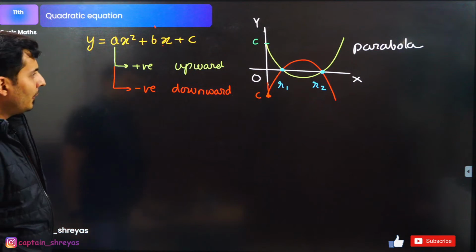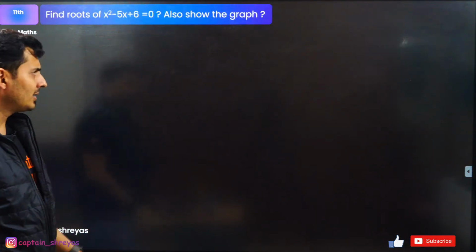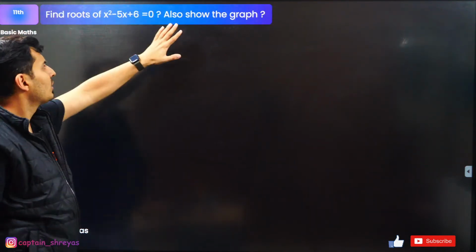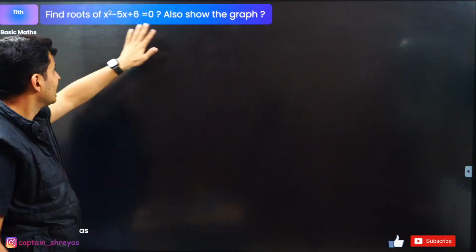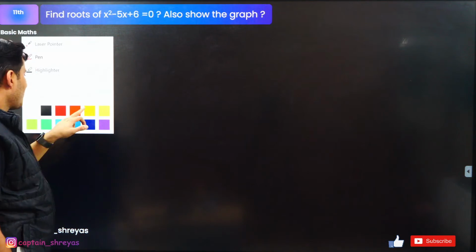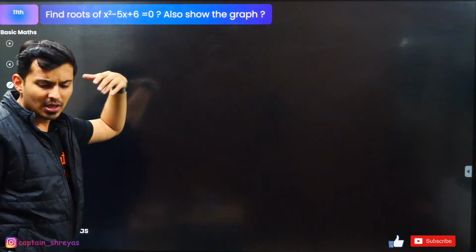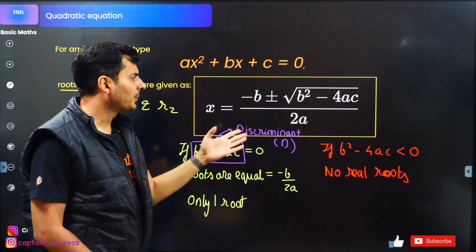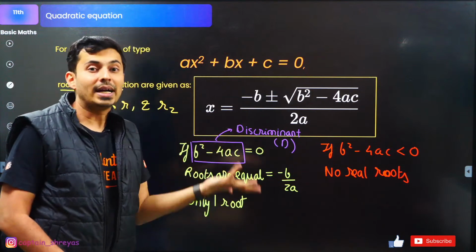Now, let's solve some questions so that you guys get an understanding. Find the roots, also show the graph. This is your quadratic expression. Let's see how you're going to solve this question. Whenever you see a quadratic equation, instead of looking at the formula, I think you should first look at factorization.